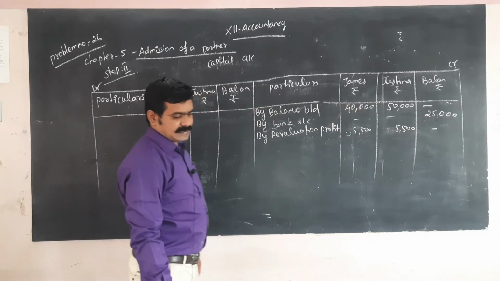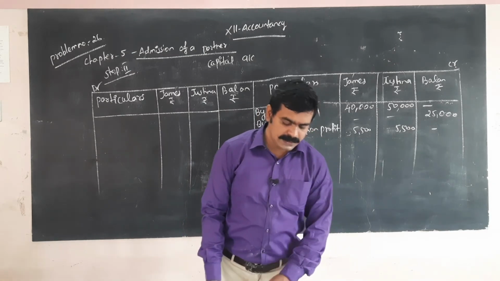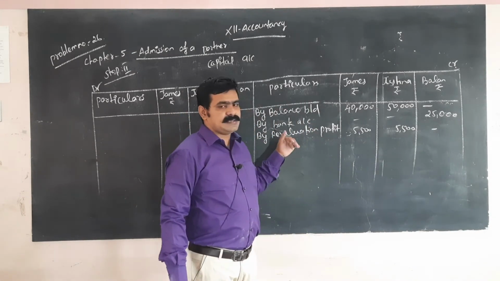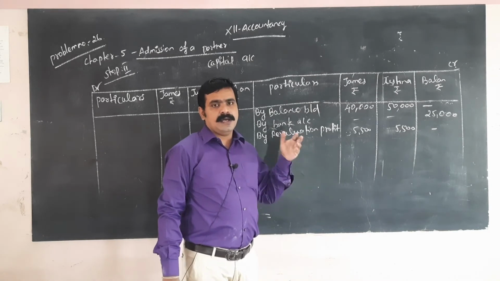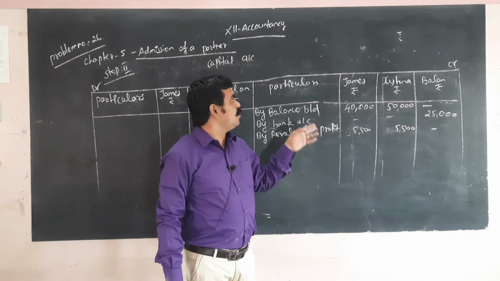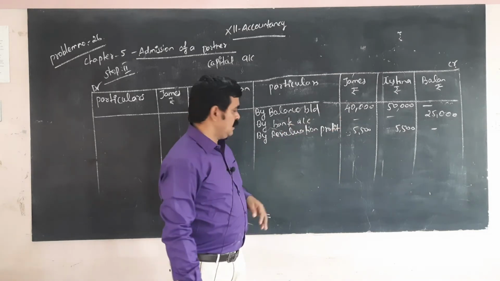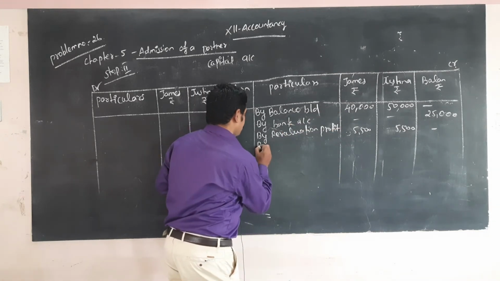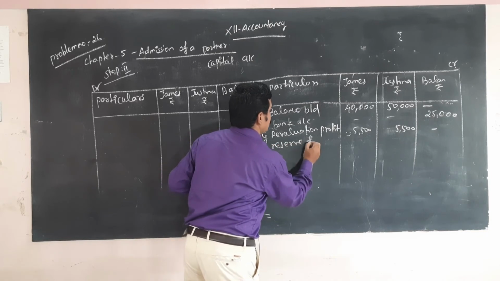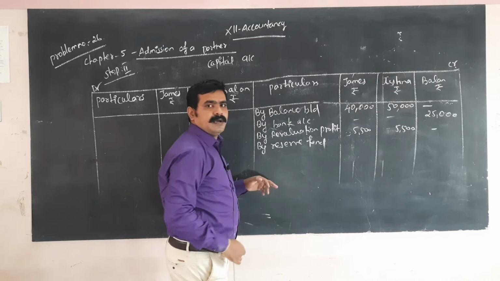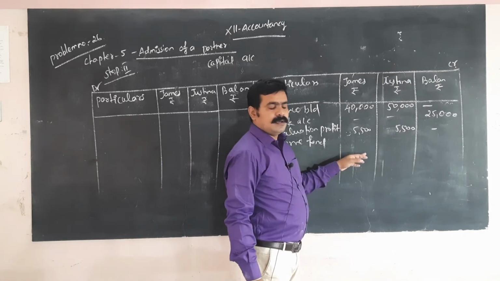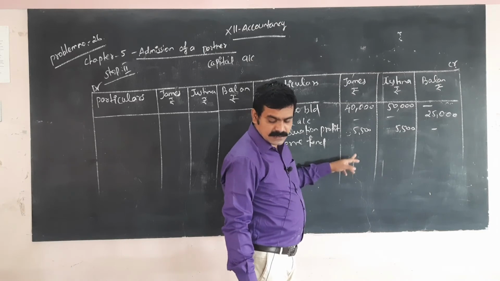Next important thing, that is the reserve fund. We already told, in case of reserve fund or profit and loss, it is given on the liability side. That amount is transferred to the old partners' capital, on the credit side. So by reserve fund, that amount is 15,000.